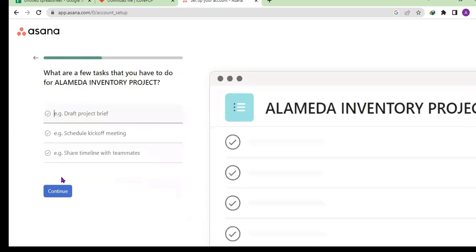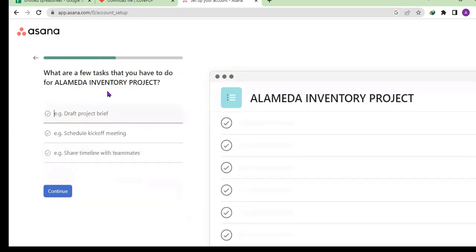So continue. Now, what are the first few tasks that you have to do? Now, this is where you start putting what you plan to do. You want to get the brief properly. Then, number 2, let's say